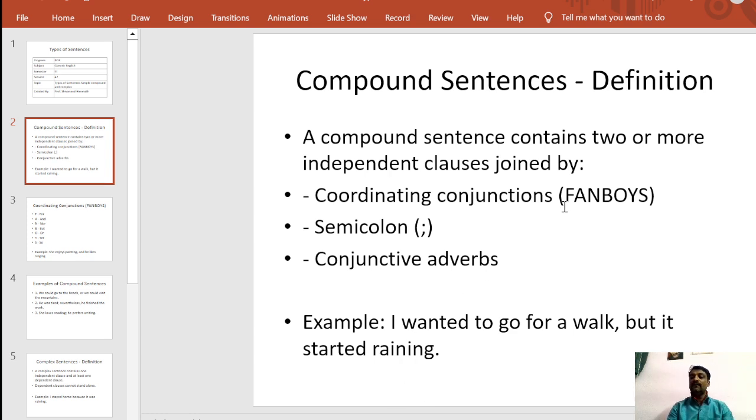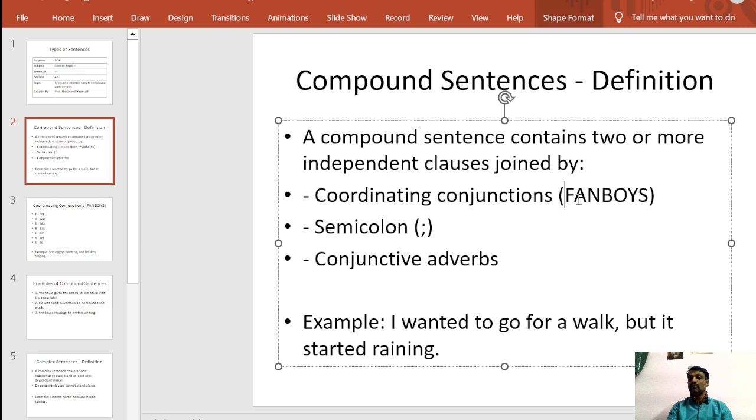So, what kind of coordinating conjunctions? Almost we call them FANBOYS conjunctions. We will see what FANBOYS conjunctions are in the next slide. We can use a semicolon sometimes. We have to use conjunctive adverbs. For example, you can see on your screen that "I wanted to go for a walk" is one independent clause. "It started raining" is also an independent clause.